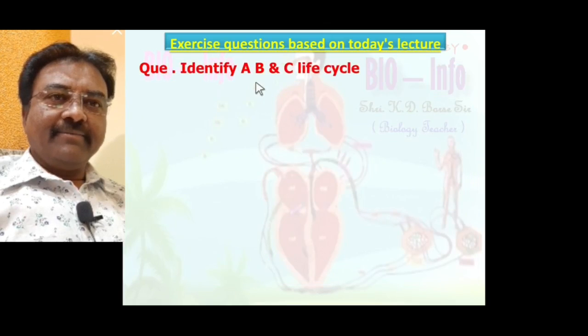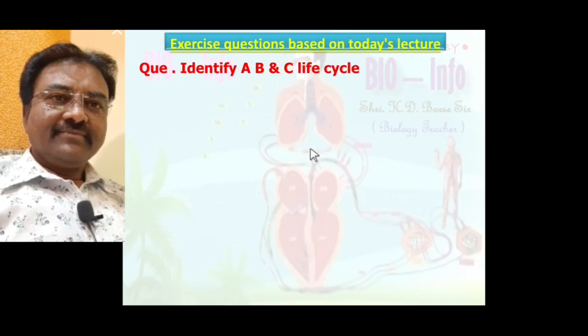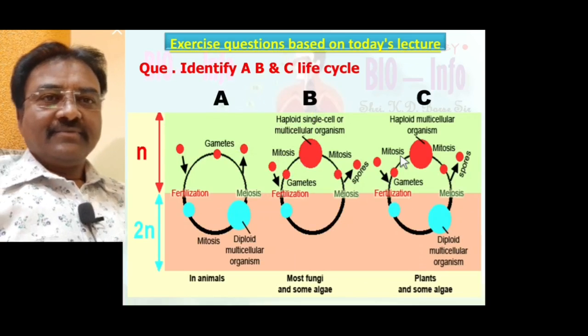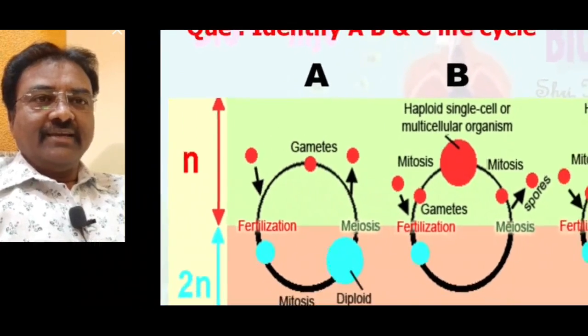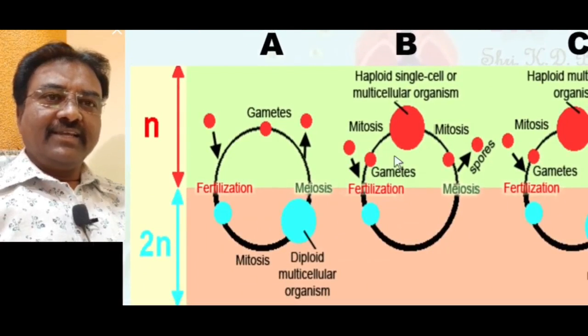Identify A, B and C life cycles. Seen here are life cycles 1, 2 and 3. Here the first one is A, the second is B and the third is C. Clearly the A life cycle is the diplontic life cycle.